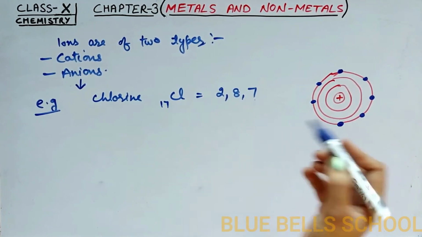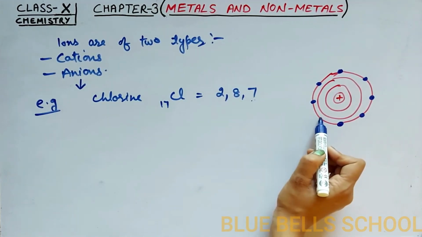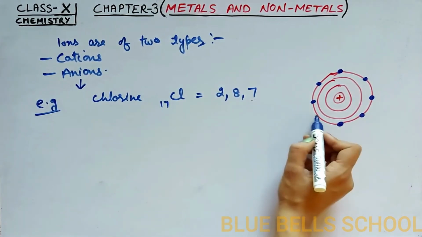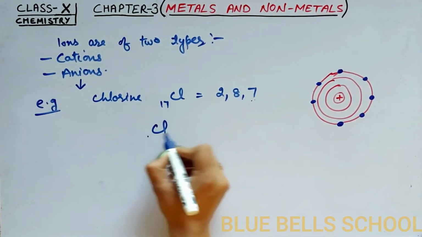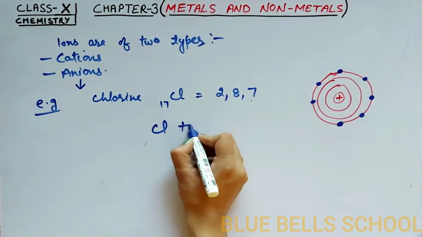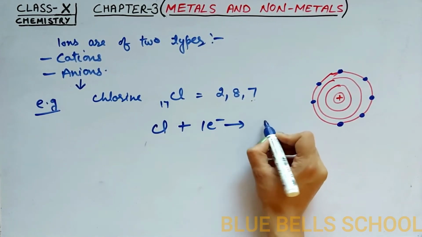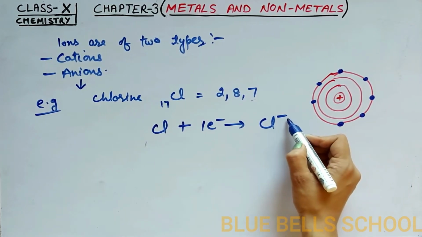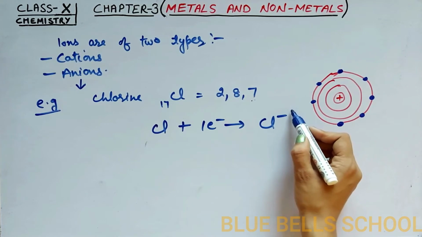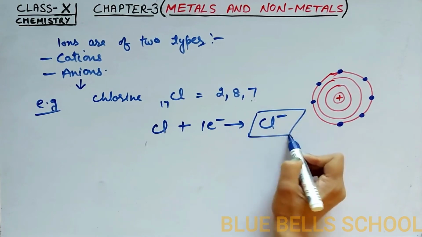So this chlorine can get an electron from any metal to satisfy its last orbit. How can we write this as an equation? When chlorine gets one electron from any metal, it becomes Cl negative. The negative sign represents that it carries one electron from its neighboring metal and has become an anion.